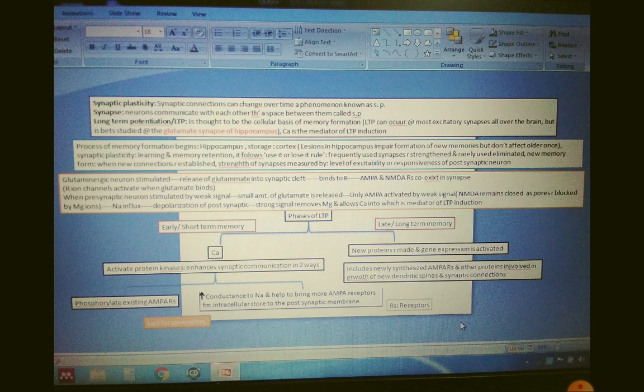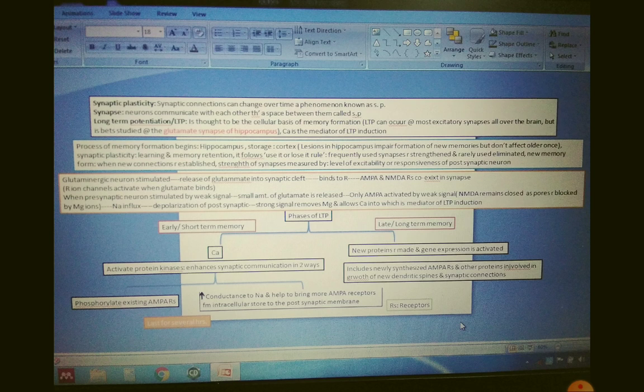It either phosphorylates existing AMPA receptors, increasing conductance to sodium, or helps bring more AMPA receptors from intracellular stores to the postsynaptic membrane. In this way, short term memory forms, which lasts for several hours.